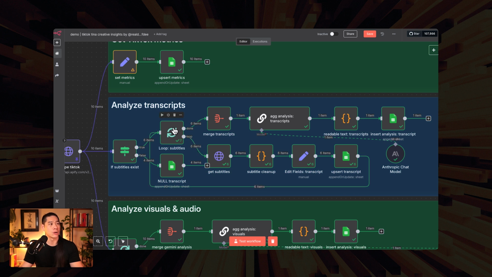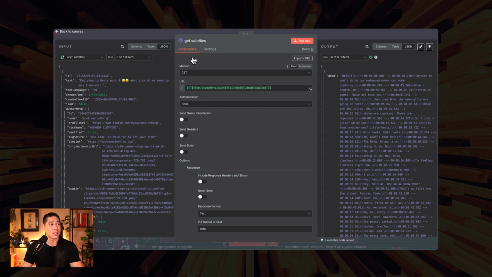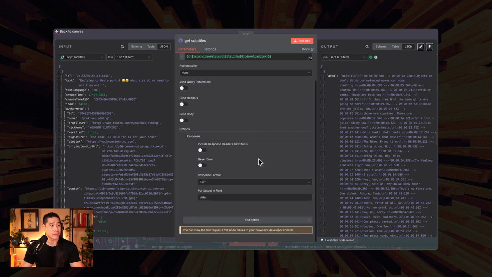Okay, so what happens? We start off with the loop. For each item that gets passed through, the first thing we're going to do is get the subtitles, and that is a simple HTTP request with a method of GET. We are throwing the download link from the previous node in here and making sure that we add the option of a response with text, and you can just leave it default as data. This is what comes out the other side.